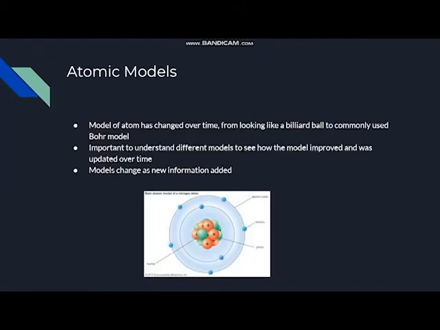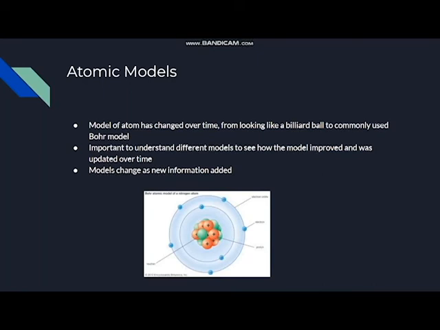Alright. So going over the atomic models over time, the model has changed a lot. It looked like a billiard ball at first, and now it is the commonly used Bohr model. It's very important to understand the different models that have been used over time to see how the atomic model has improved and changed and updated as well. The model will continuously change as new information is found and added into the future.